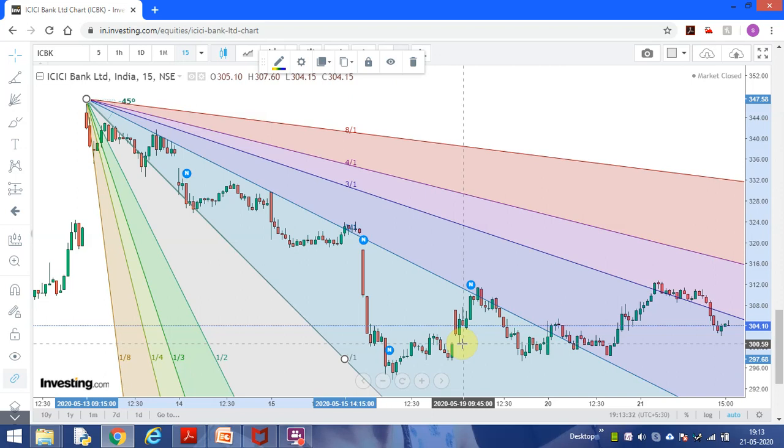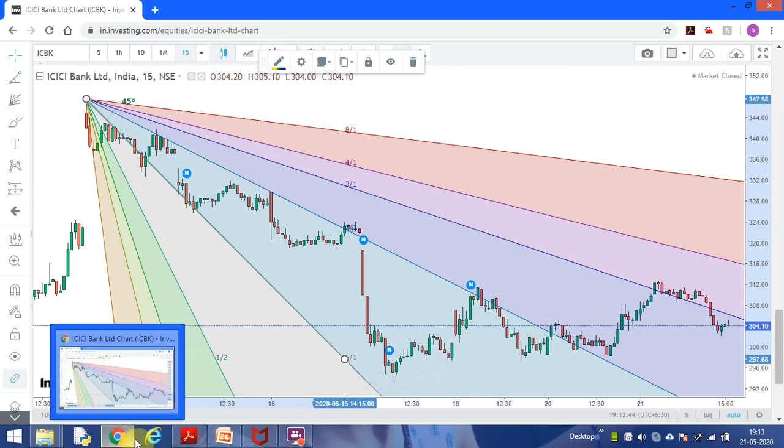So this is an example I showed you. I have taken a trade on the Gann fan. Accuracy is very good, and the beauty of this is you don't need to use any other indicator. Once you practice it like Fibonacci, it will be easy for you.